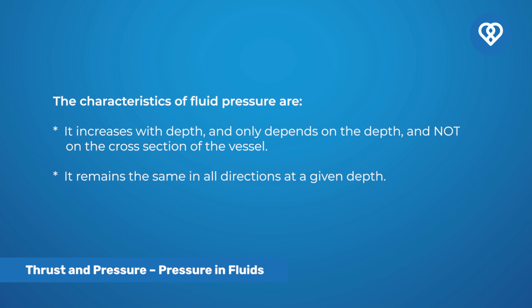We may now summarize what we have learnt about pressure in fluids. The characteristics of fluid pressure are: it increases with depth and only depends on the depth and not on the cross-section of the vessel. It remains the same in all directions at a given depth. In addition to these above characteristics, we may guess that the pressure in fluids creates pressure on the walls of the container, and the pressure will depend on the inherent properties of the fluid, such as the density of fluid.